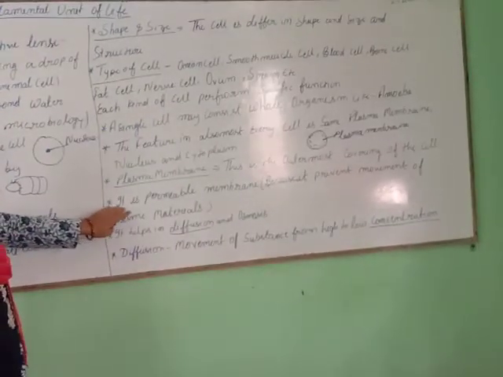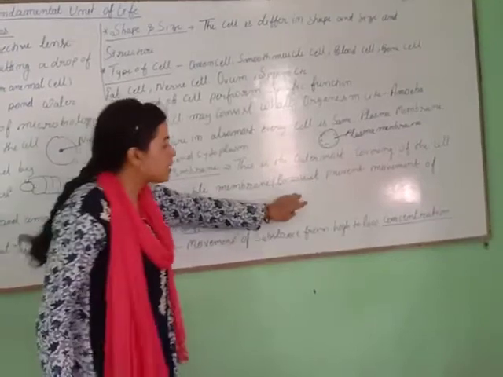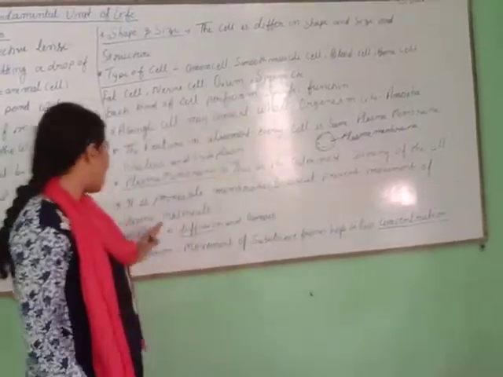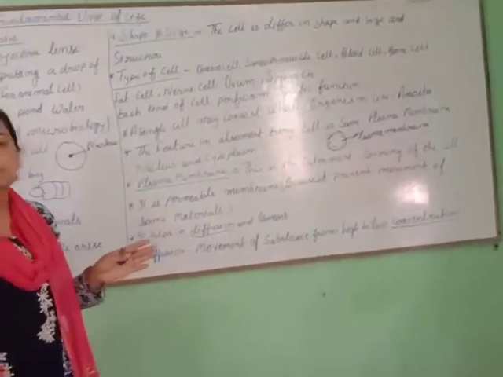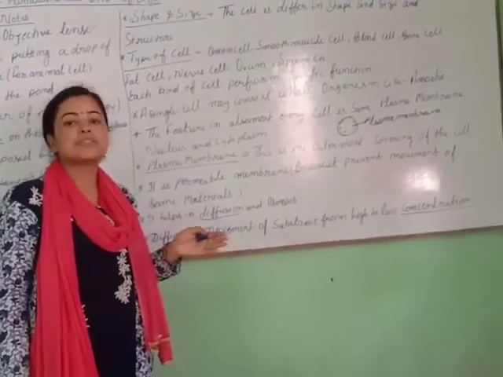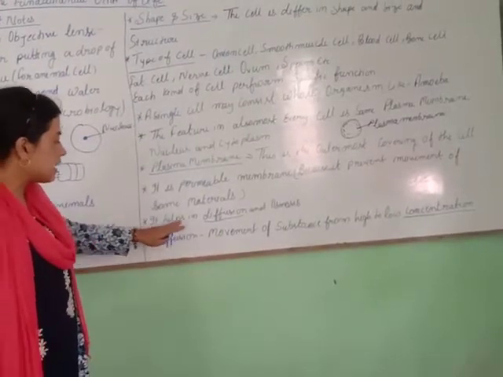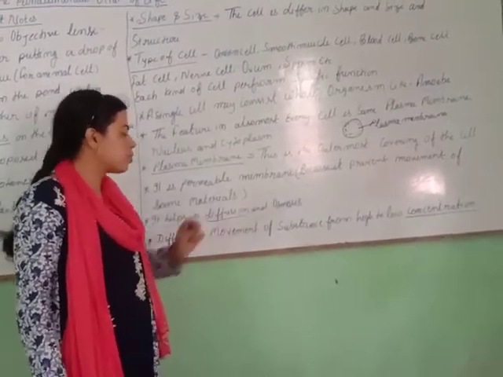Next point is that it is a selectively permeable membrane, because it prevents the movement of some materials while allowing nutrition which our cells need to grow. Next point is that it helps in diffusion and osmosis.